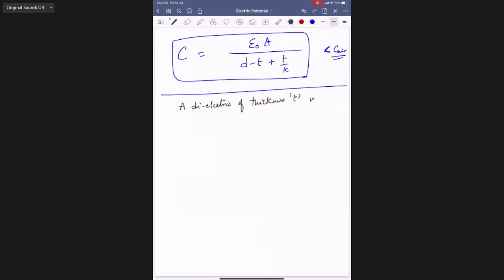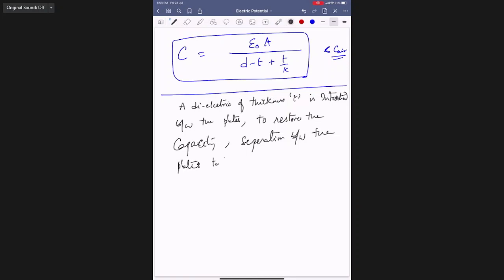A dielectric slab of thickness T is introduced between the plates. But to restore the capacity, which got increased, the separation between the plates is to be increased by dash. What is the meaning of this?